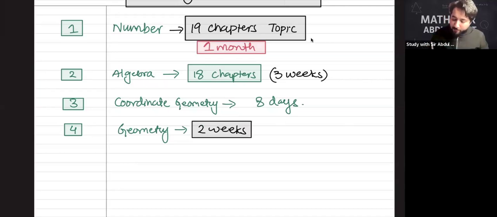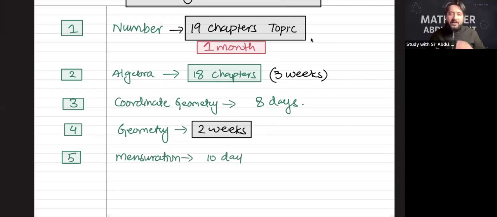You got it? Okay. Then we have topic number five. It's mensuration. And mensuration is the branch of maths that deals with the study of length, area, and volume. So it's the study of shapes. Remember one thing, mensuration will take technically 10 days: at least three lectures, mensuration part one, part two, part three, and then 7 days of practice.